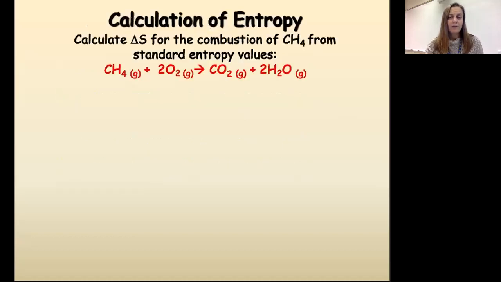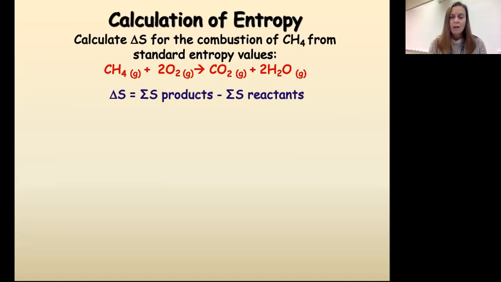So we're going to go through a practice calculation just as we have with enthalpy. We're going to calculate the delta S for the combustion of methane from standard entropy values. So here we have methane plus oxygen yields carbon dioxide gas and gaseous water. Our equation is the same. The only difference that you'll notice is that there's not a delta in front of the S in products and reactants. So the change in entropy is equal to the sum of the entropies of the products minus the sum of the entropies of the reactants.